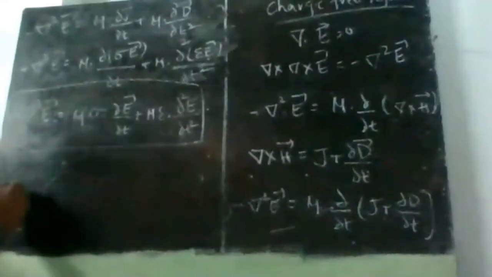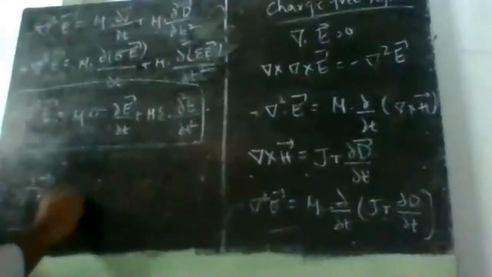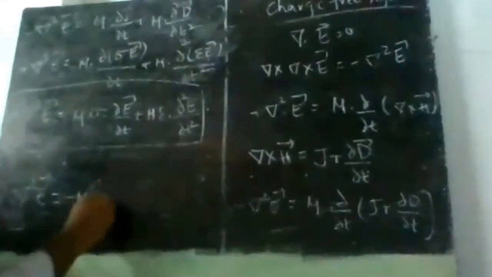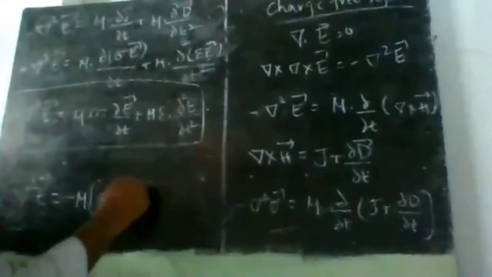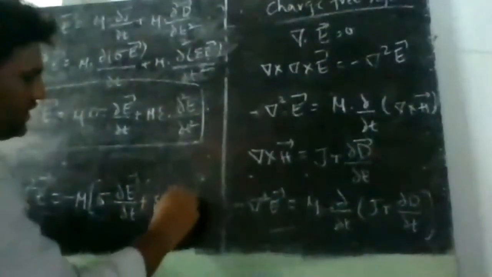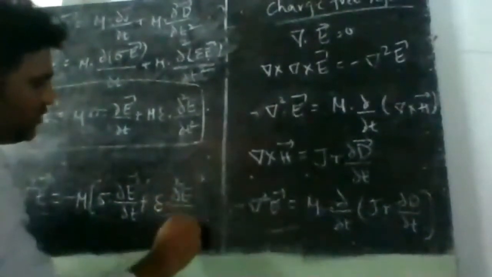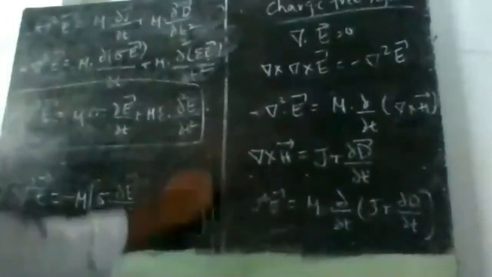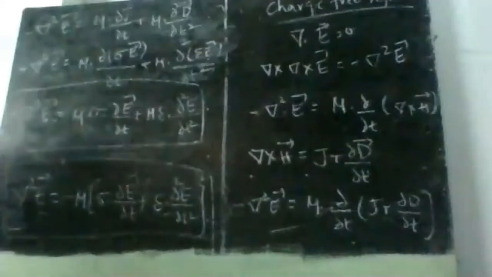We can write this again as del square E bar is equal to minus mu is common, sigma into ∂E bar by ∂t plus epsilon into ∂ square E bar by ∂t square. This is called the Hertz equation.